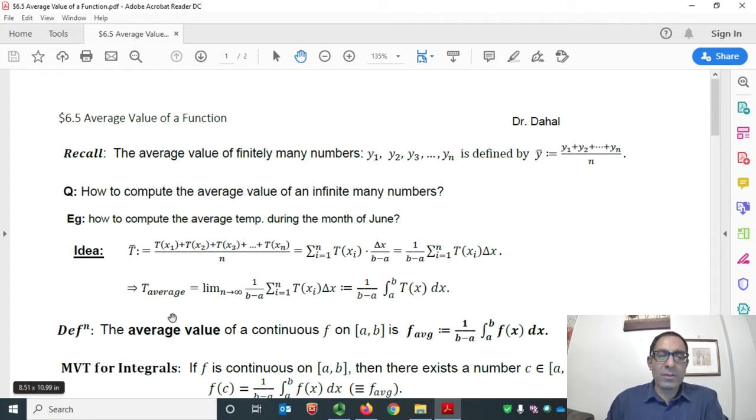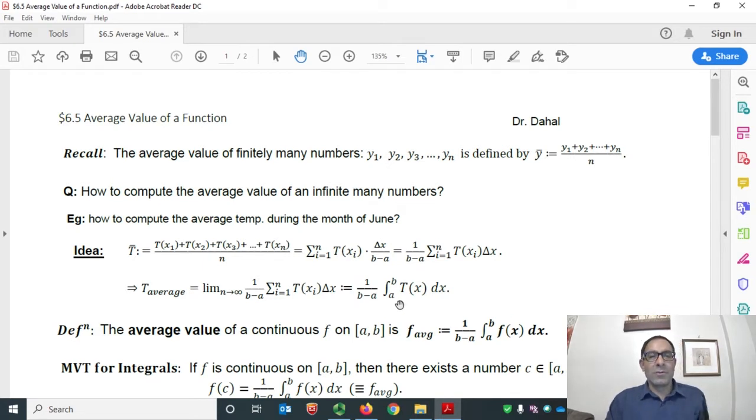And if we consider the temperature recording every hour during the month of June, or every minute, or every second, then I need to take n going to infinity. I do have infinitely many temperature recordings for the month of June. Then that converts this sum to a definite integral.